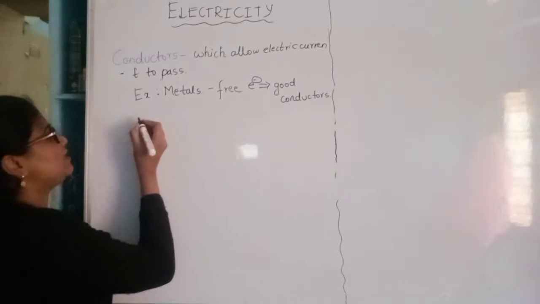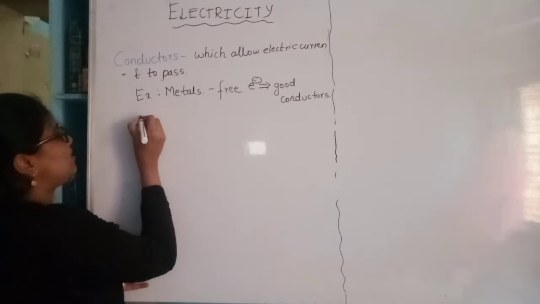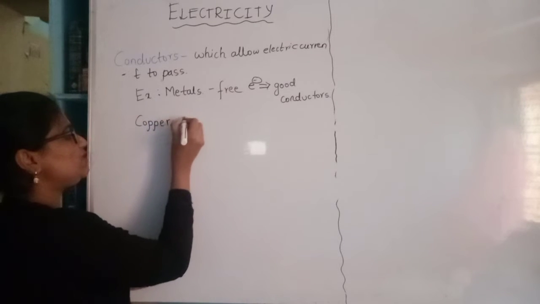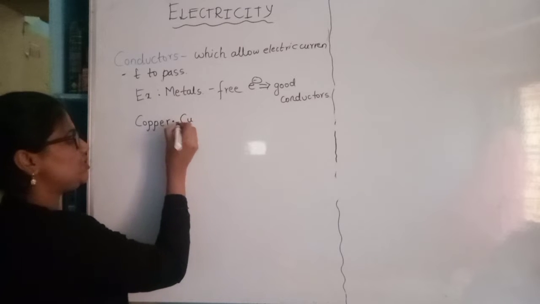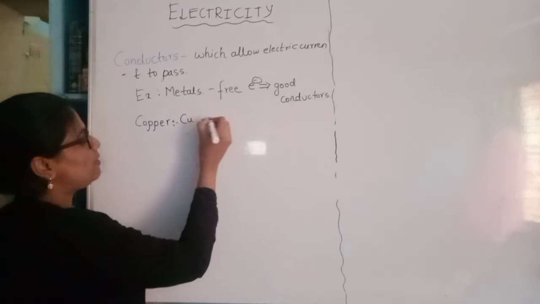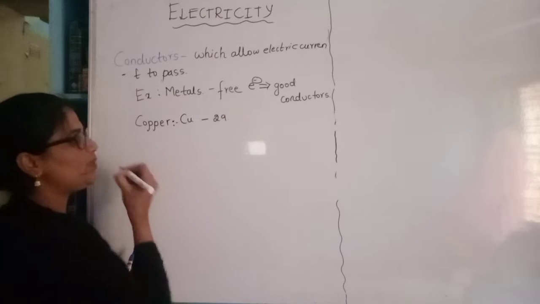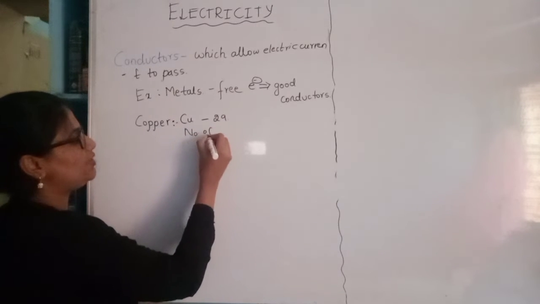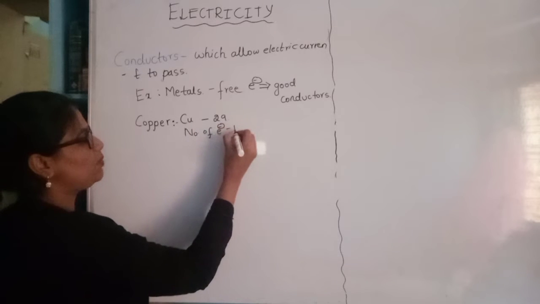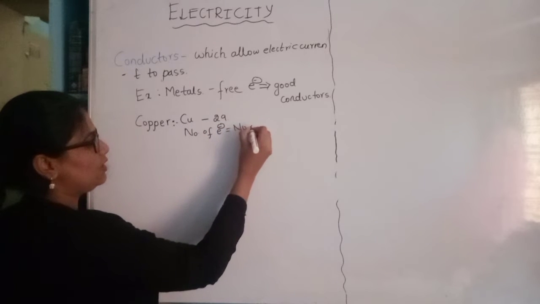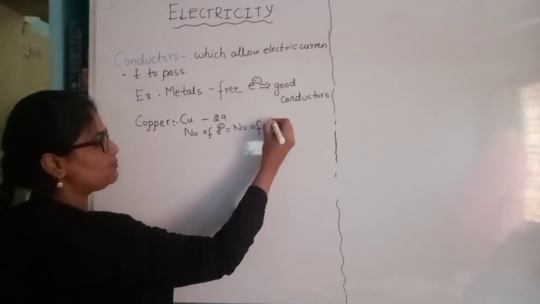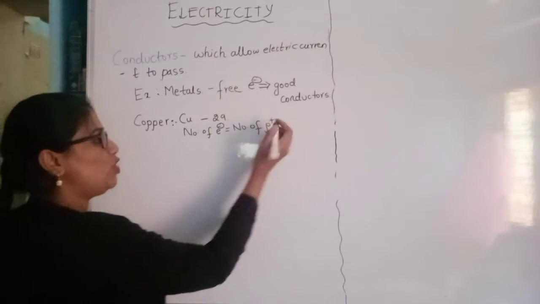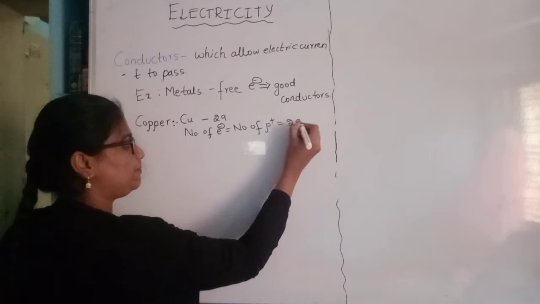Suppose let us take a daily used metal as a conductor, that is copper. We know the symbol of copper, it is Cu, and its atomic number is 29. When its atomic number is 29, I can say that the number of electrons as well as the number of protons, number of protons meaning positive charges, number of electrons meaning negative charges, both are equal to 29.